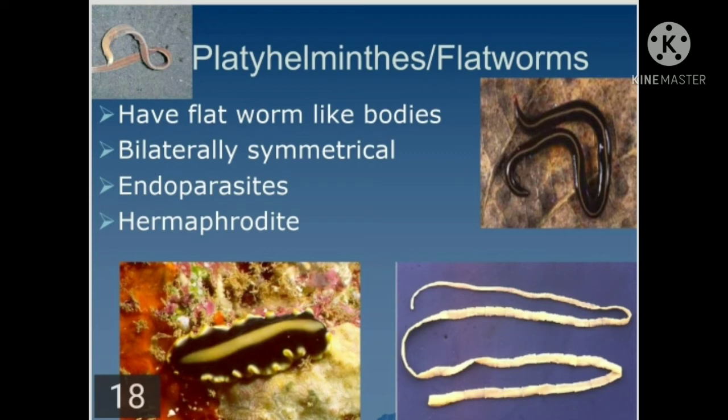Self-fertilization is seen. Few have high power of regeneration and sometimes show polyembryony. Okay, so this is all about the phylum Platyhelminthes. The examples are Taenia, Planaria, Fasciola.